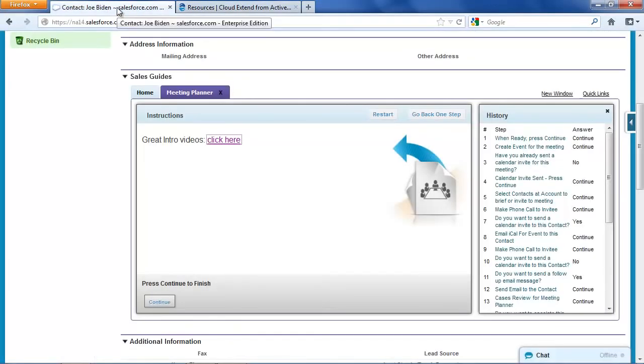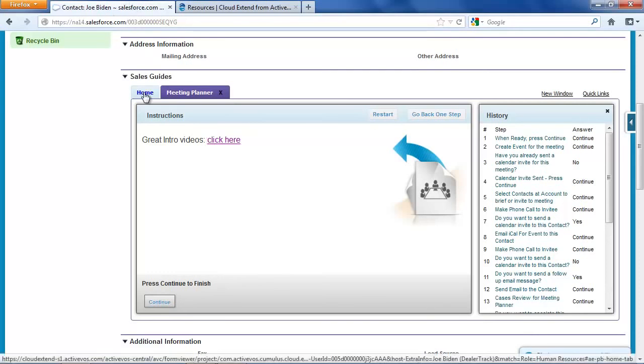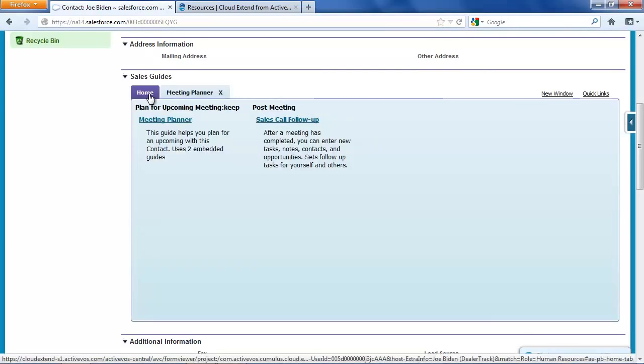The purpose of this pre-meeting wizard was to make it possible for your sales reps to have more effective meetings. It does that by guiding them through best practices like inviting other contacts, reviewing cases to make sure there's no lingering dissatisfaction, guiding them to best marketing materials. And of course, with Cloud Extend's easy-to-use guide designer, you could customize this planner for your own business with your sales reps.